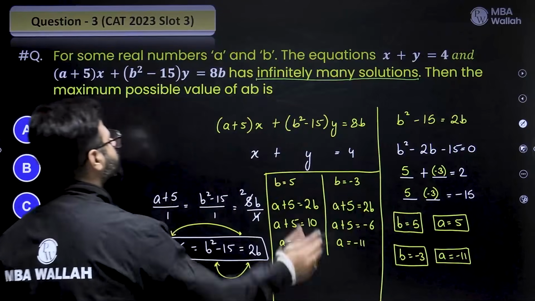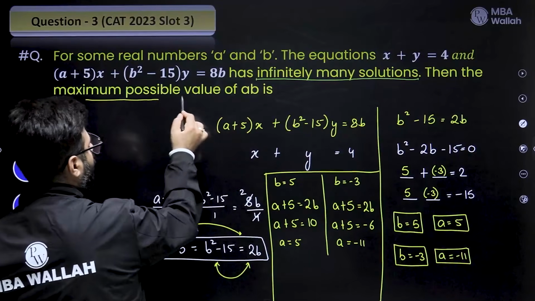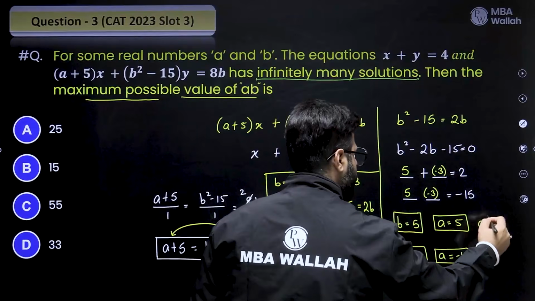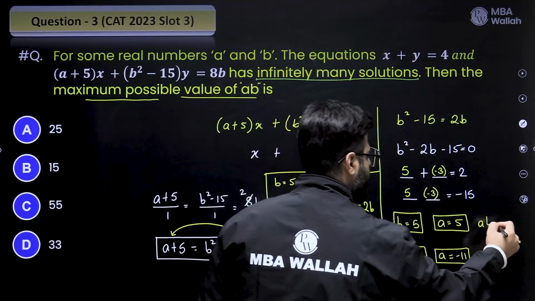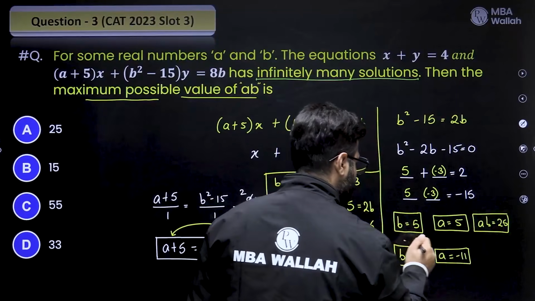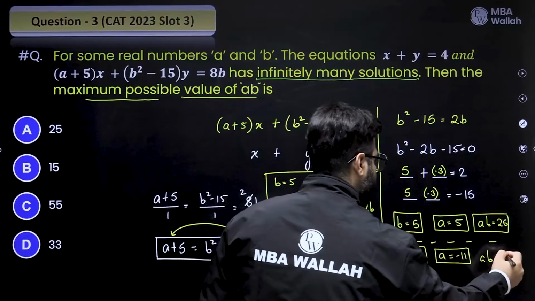The question asked is the maximum possible value of AB. So we are looking for the value of AB. If this is the case, then AB is 5 fives are 25. If this is the case, then AB is equal to -11 into -3, that is 33.